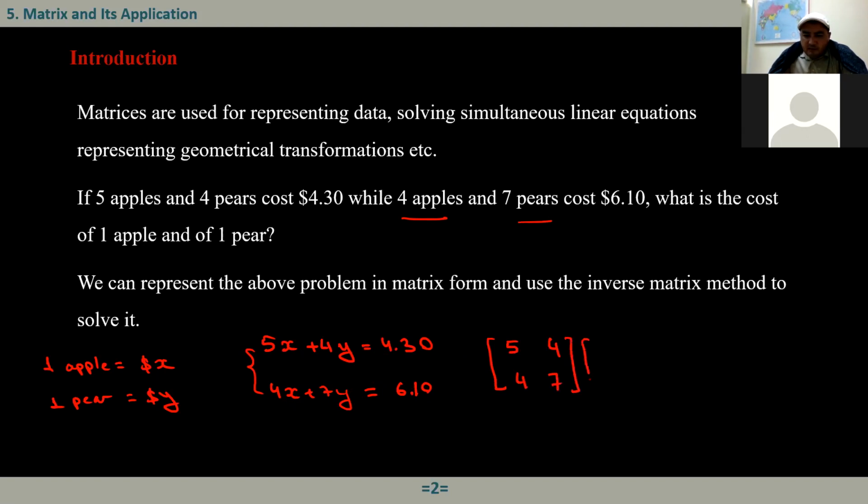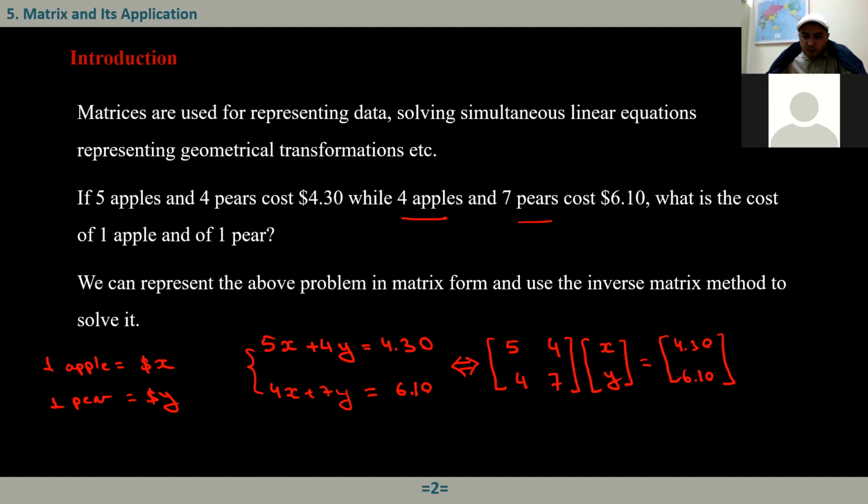And here we have another matrix that is x and y. On the right-hand side, here we have 4.13, and the second component is 6.10. Actually, I can just write this system in this way. They both represent the same thing. This problem, I can represent either using simultaneous equations or this matrix equation.